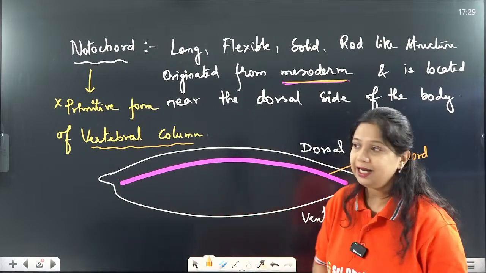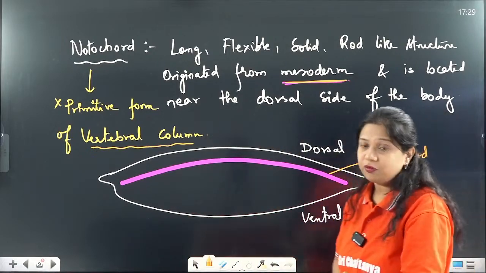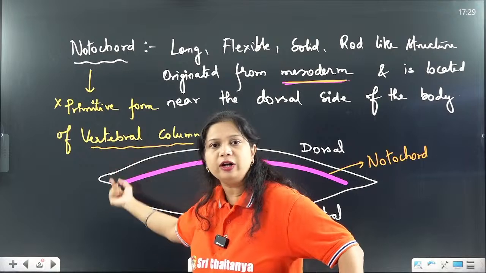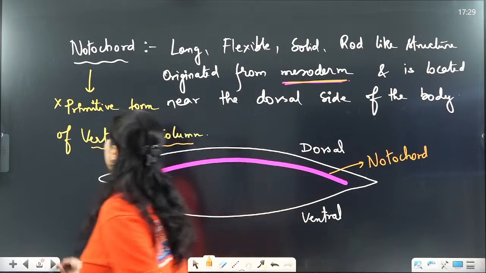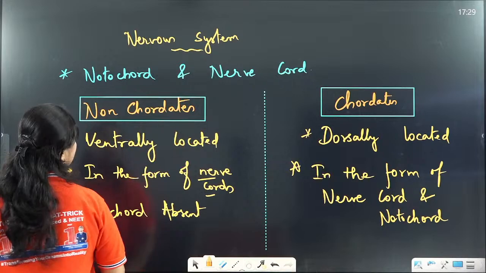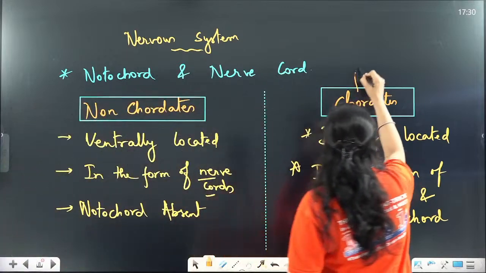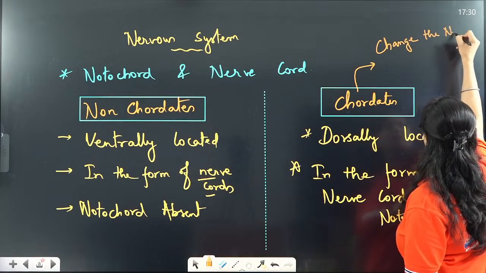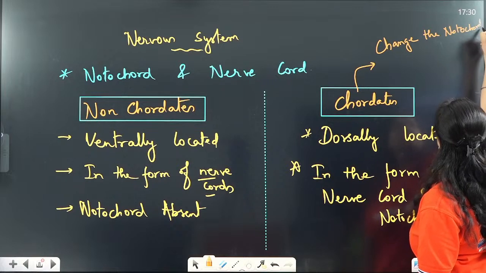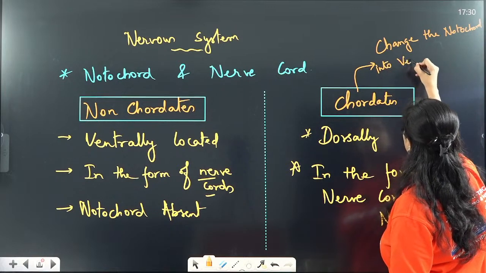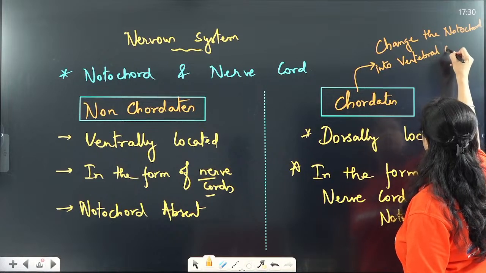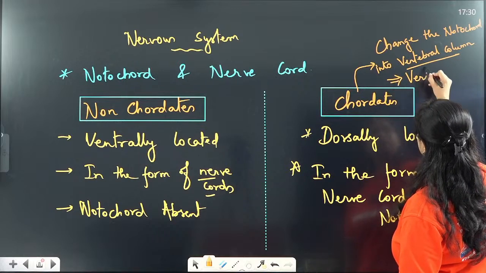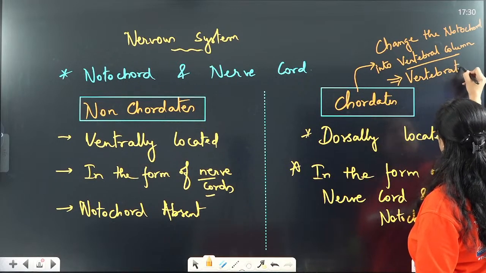So chordates and non-chordates, two groups we have seen. Now some of the chordates change the notochord into the vertebral column and are also called vertebrates.